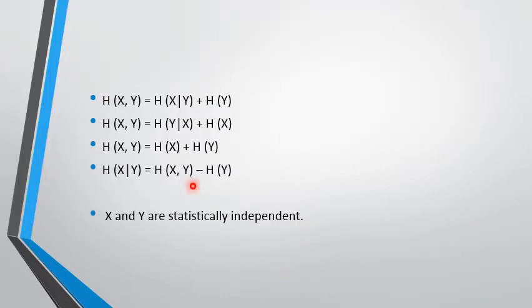Here the expressions show the relationship between the joint entropy and the conditional entropy. H of x comma y is equal to h of x given y plus h of y. H of x comma y is equal to h of y given x plus h of x. H of x comma y is equal to h of x plus h of y, and h of x given y is equal to h of x comma y minus h of y, where x and y are statistically independent.